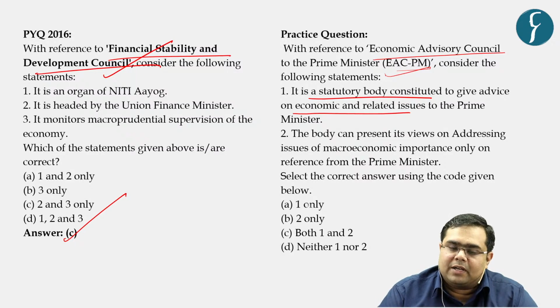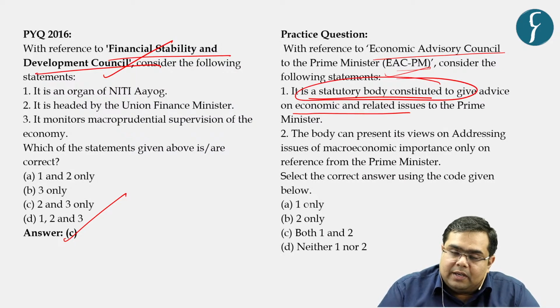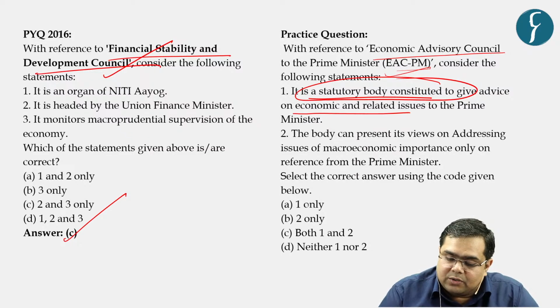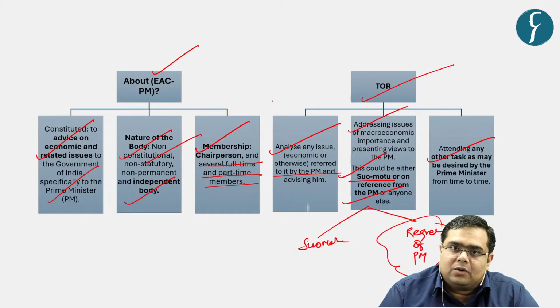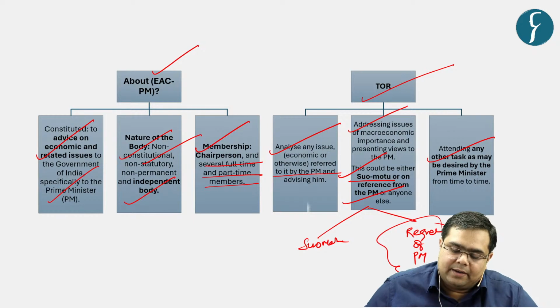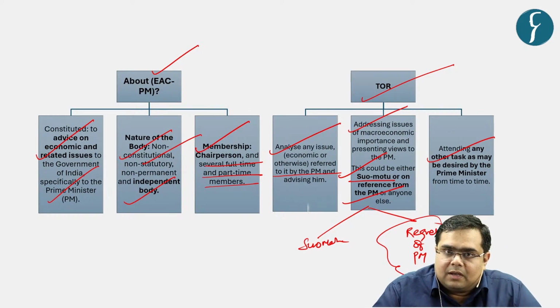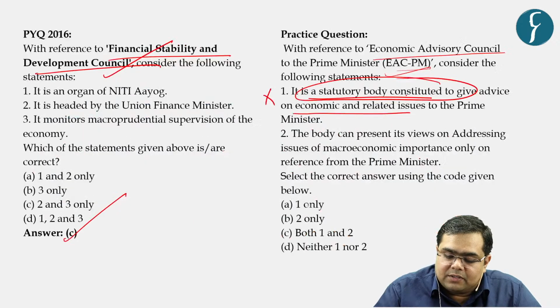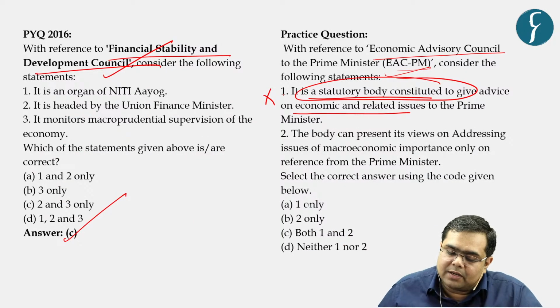It is a body to give advice on economics and associated issues to Prime Minister. Yes, this part is correct. However, it is a statutory body. This statement is incorrect. Is it a statutory body? No. Has it got any statutory backing? No. For example, if you see National Green Tribunal, you will clearly remember that NGT is a statutory body because NGT derives its powers from statute, that is the NGT Act. But does this body derive its powers and functions from a particular act? No. So statement 1 is incorrect.